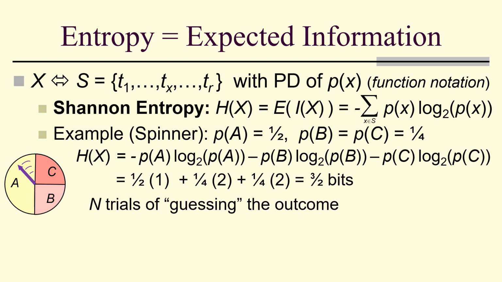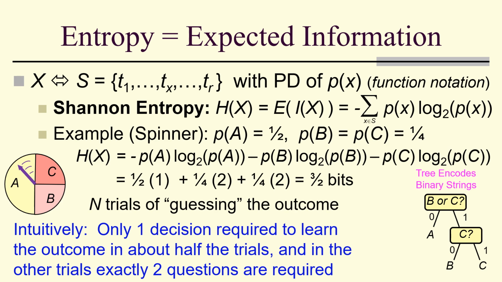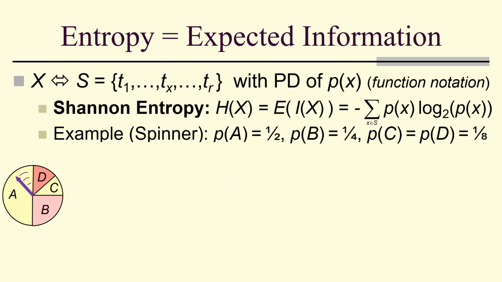So in n trials that I guess the outcome for each trial, in half those trials I'll need one decision to learn the outcome, and in the other trials I'll need exactly 2 questions, as you can see by this binary tree. And the tree encodes binary strings. And notice that there's one string of length 1 and 2 of length 2. The average length is 3 halves.